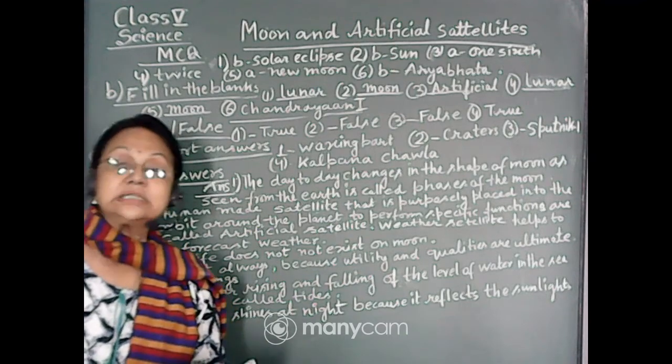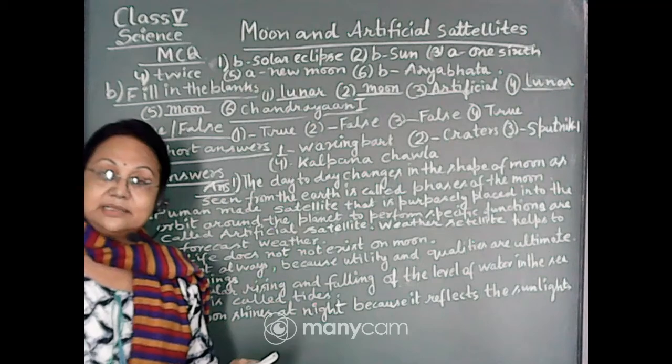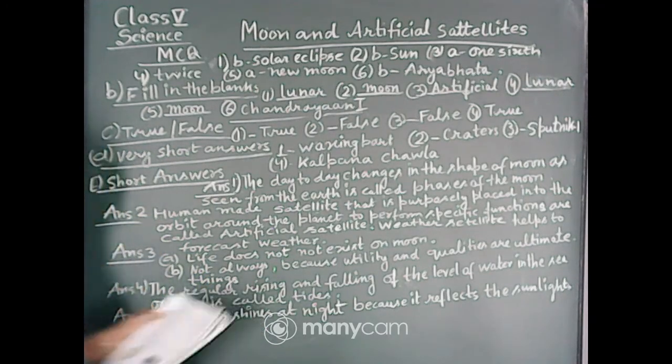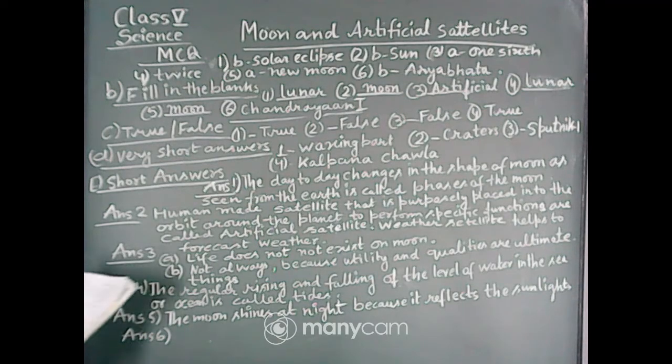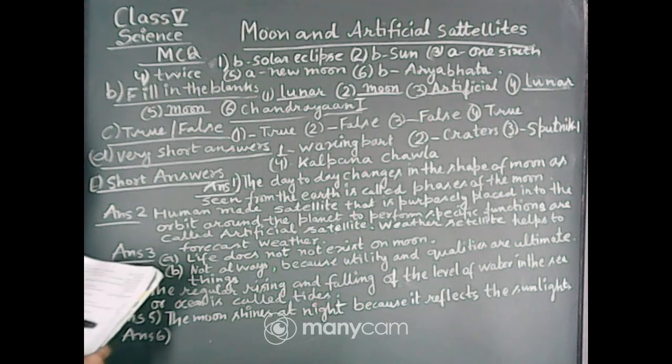We know these all are the man-made satellites which are purposely placed in the orbit, so they do some specific functions. So these all are the artificial satellites. Now fourth one is dash eclipse happens when the earth comes between the sun and the moon. So fourth one is a lunar eclipse.